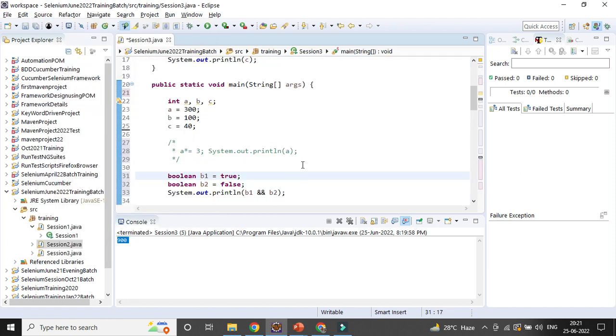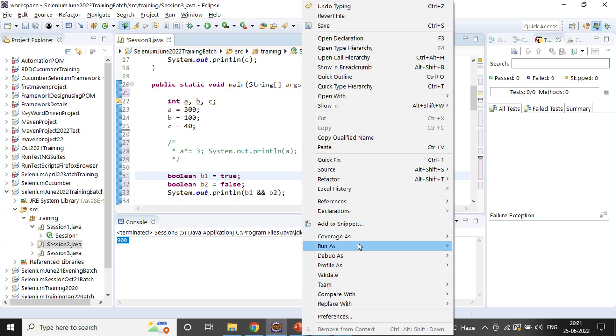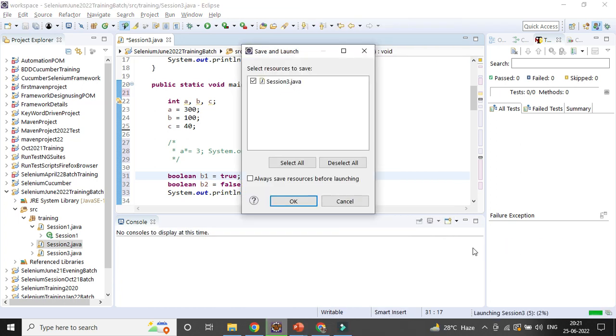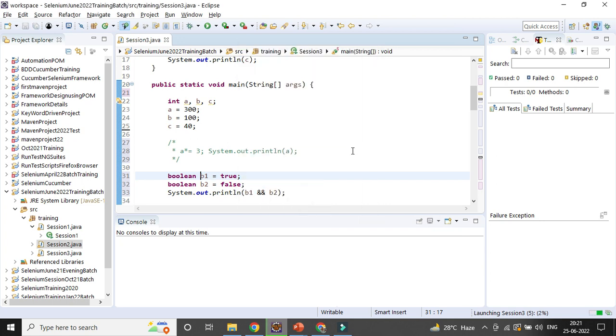Now if you just run it, in case of or, if only one is true, it will give you true. But in case of and, only if both are true will it give true. One true, one false, again false. It's kind of multiplication. So you could see false.